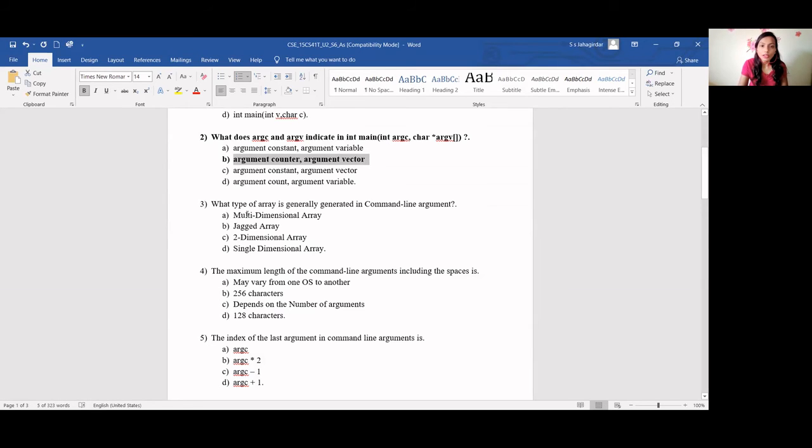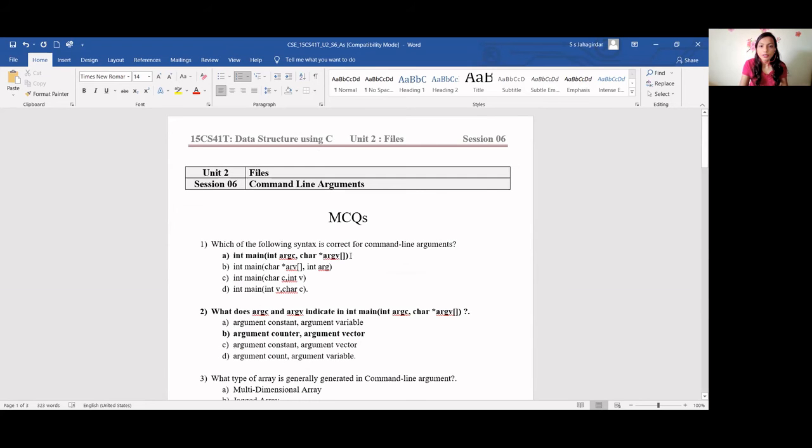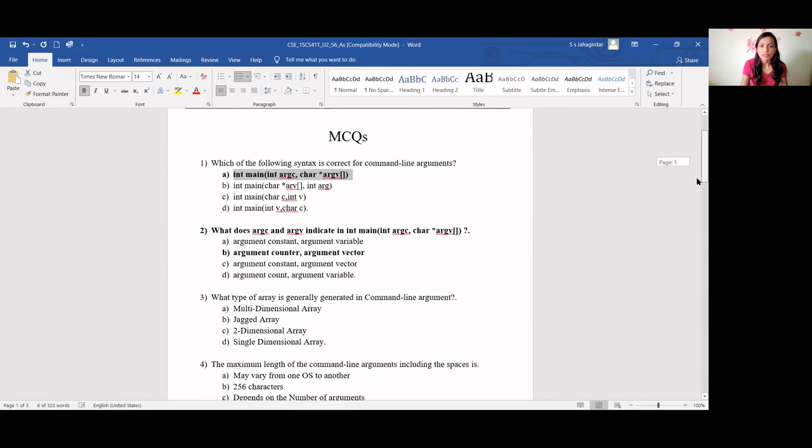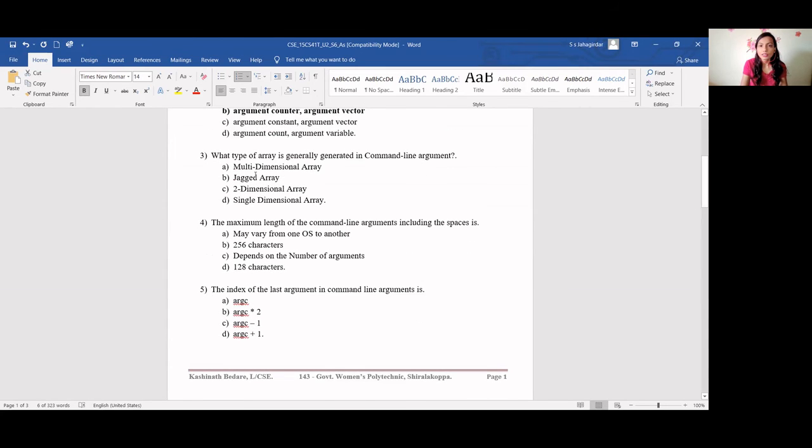Then what type of array is generally generated in command line arguments? Multi-dimensional, jagged array, two-dimensional or single-dimensional? See, in this syntax, what type of array are you using? This argv is what type of array? It is single-dimensional, no? D is your answer. Single dimension.